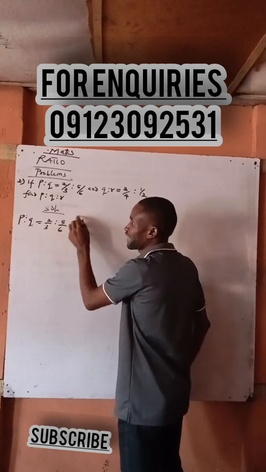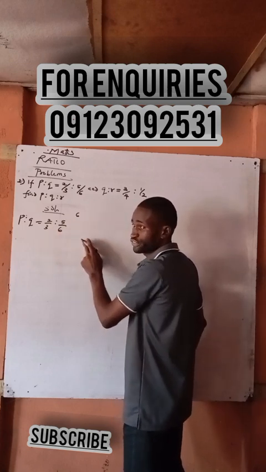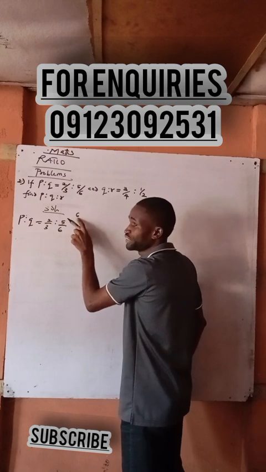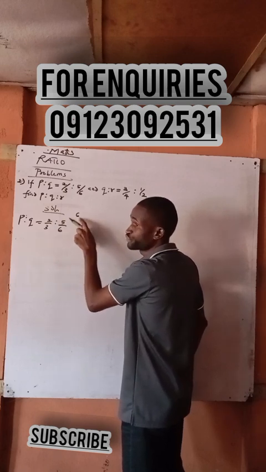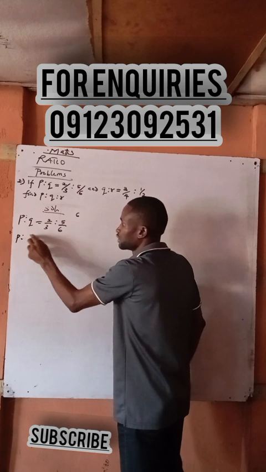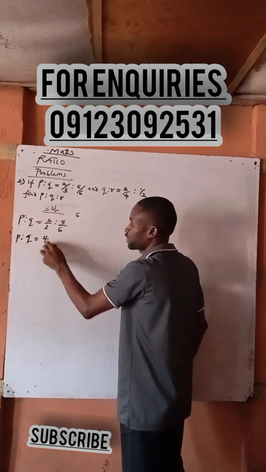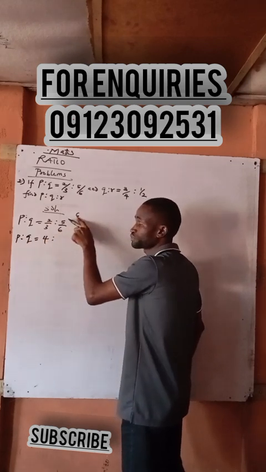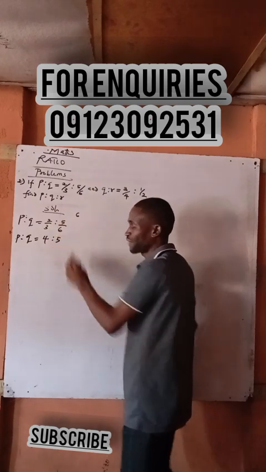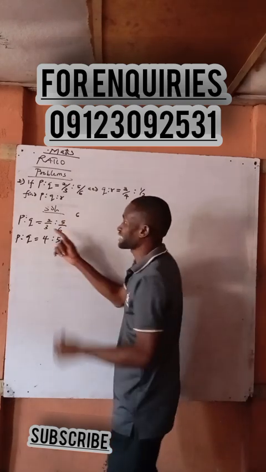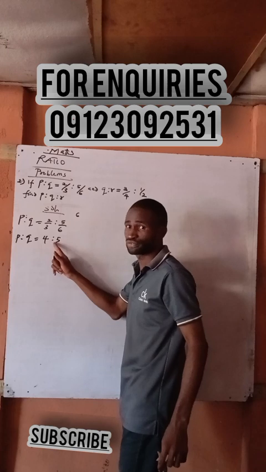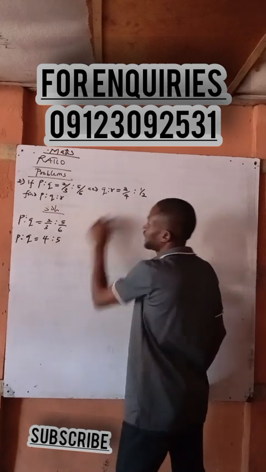LCM of 3 and 6 is how many now? Is it 6? 6 divided by 3 is 2. 2 times 2 is how many? 4. So this one is 4 is to 2. 6 divided by 6 is what? 1. 1 times 5 is 5. Are you seeing it now? Yes. Now I'm using that, I'm not going to use this one. What am I going to use? Then I will come here.